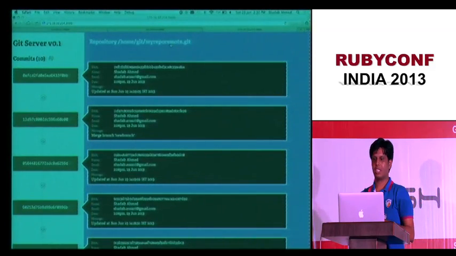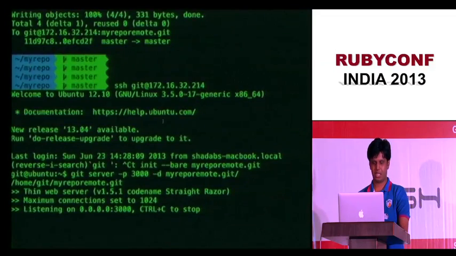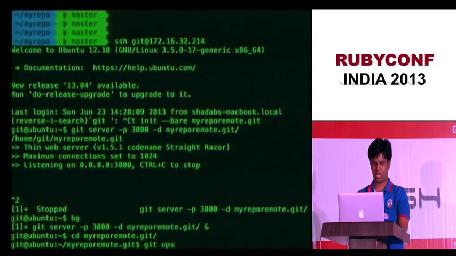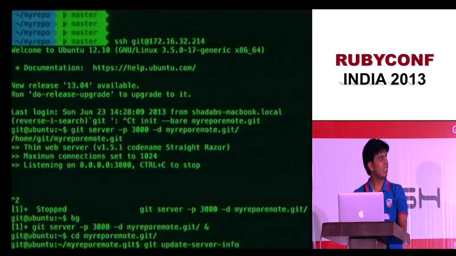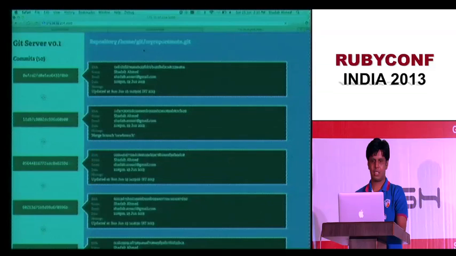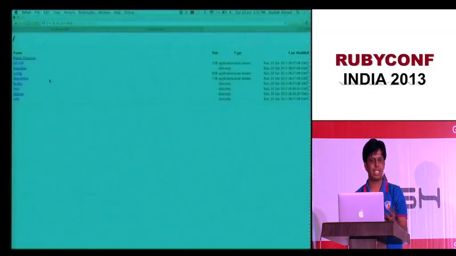What about read-only URLs? How will you do that? So let me go back here. Control Z, bg, make it background, and go inside my repo, git update-server-info. So this will allow me to serve as a dumb HTTP repo. I'll show you what is happening here exactly. So let me go back. And if I click on this link on my Sinatra app, I can see it's serving the whole Git folder.